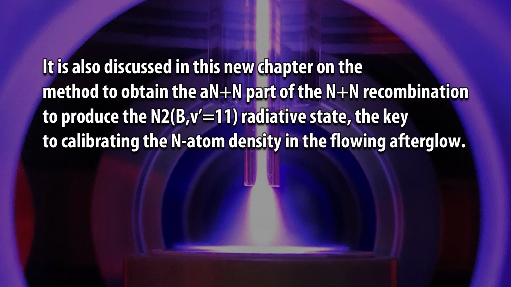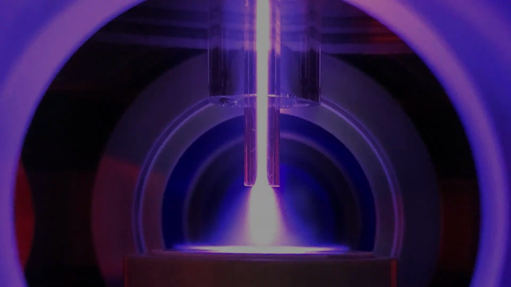It is also discussed in this new chapter the method to obtain the N plus N part of the N plus N recombination to produce the N2(B, V equal to 11) radiative state, the key to calibrating the N-atom density in the flowing afterglow.